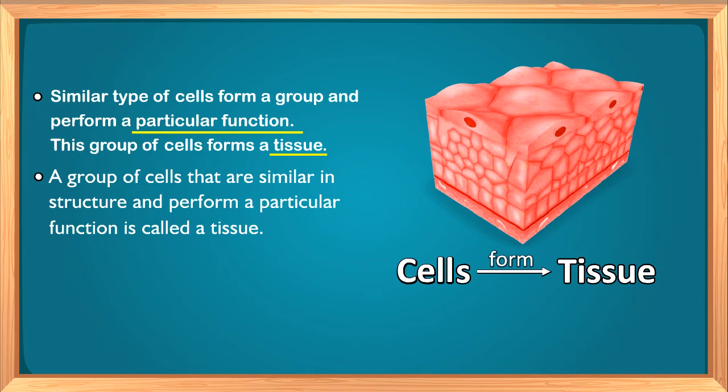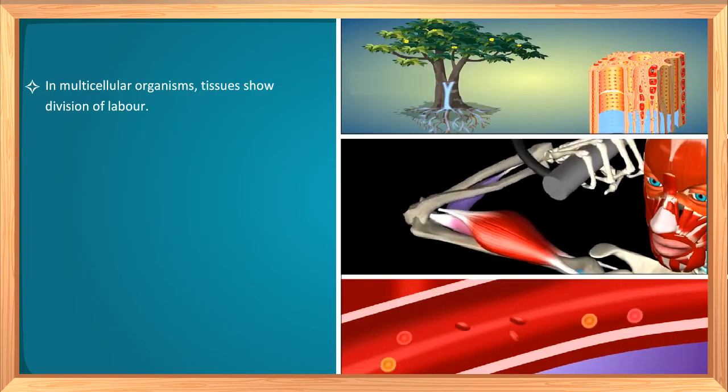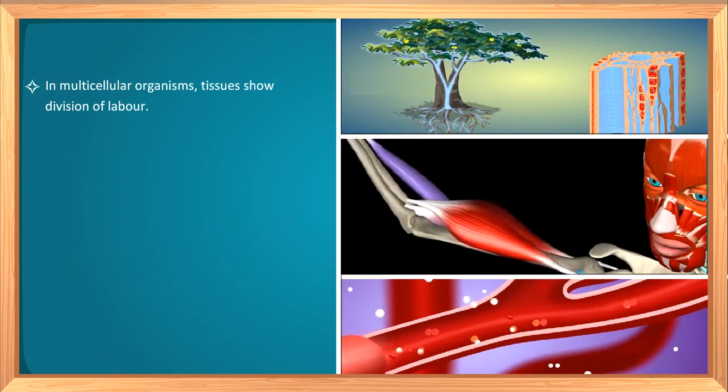Now how will we define a tissue? We can define a tissue like this. A group of cells that are similar in structure and perform a particular function is called a tissue. Now, there are different types of tissues, right? And different types of tissues perform different functions.